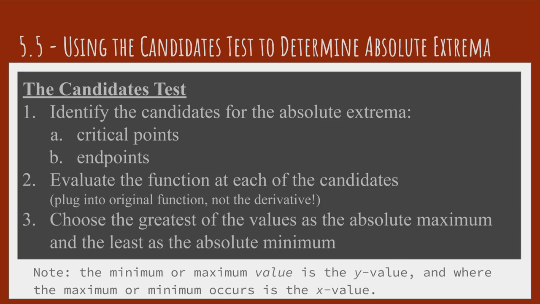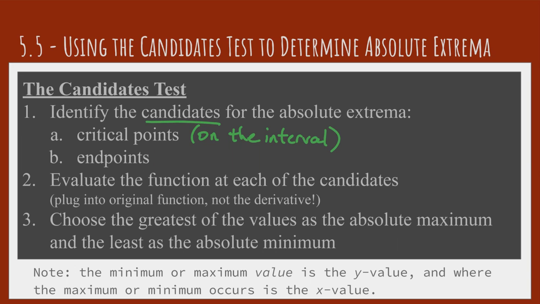All right, so that gives us what's called the candidates test. And it's called the candidates test because we start by identifying the candidates, the possibilities for the absolute extrema. So we find critical points that are on the interval. Make sure that when we find critical points, we're not finding critical points that are irrelevant because they're outside of our interval.